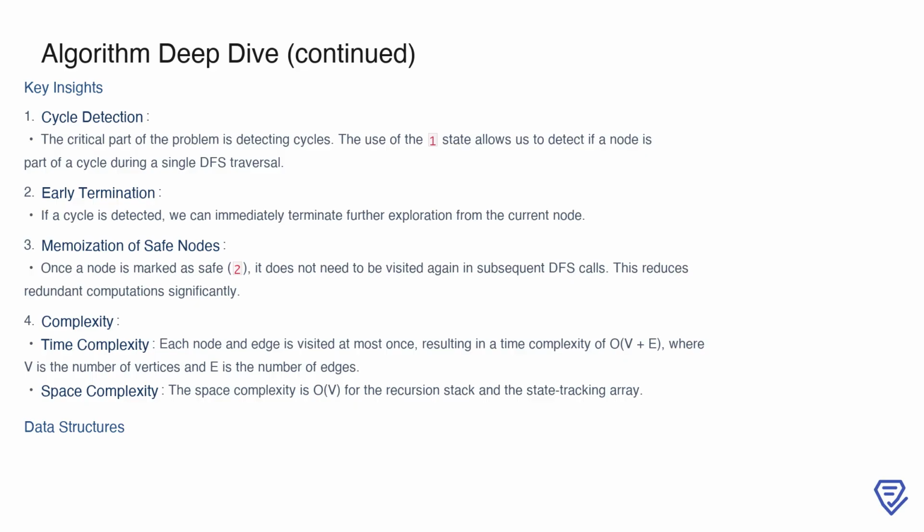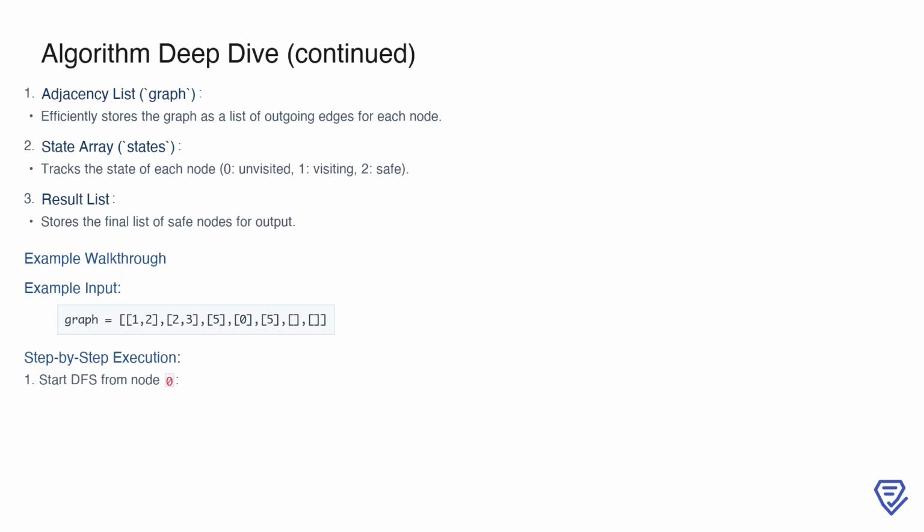These optimizations highlight the effectiveness of using a state-based system in solving this problem. To implement this algorithm, we rely on three key data structures. First, we use an adjacency list called graph to represent the directed graph. This structure allows us to efficiently store and access the outgoing edges for each node. Second, we maintain a states array to track the visitation status of each node, with values of 0 for unvisited, 1 for visiting, and 2 for safe. Finally, we use a result list to store the nodes that are determined to be safe, which will be our final output.